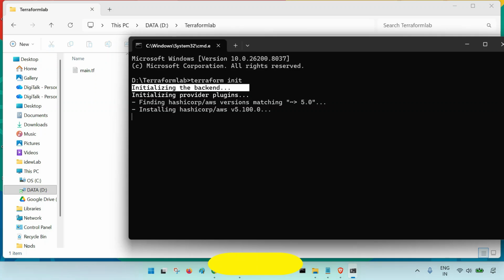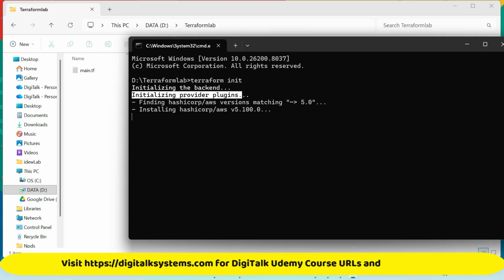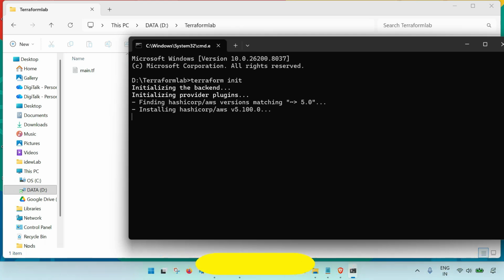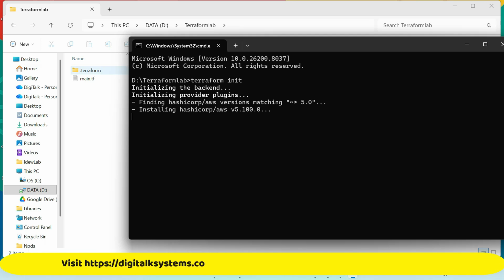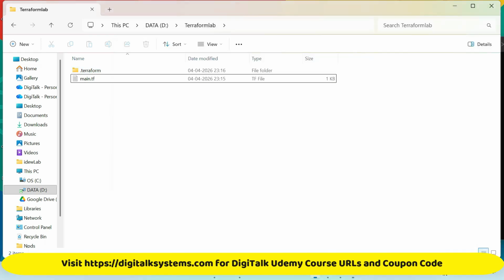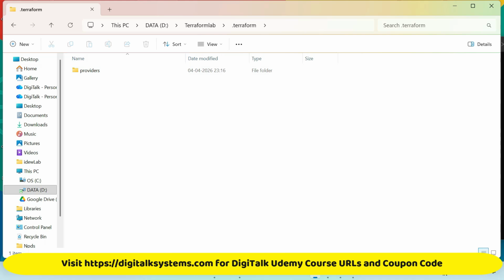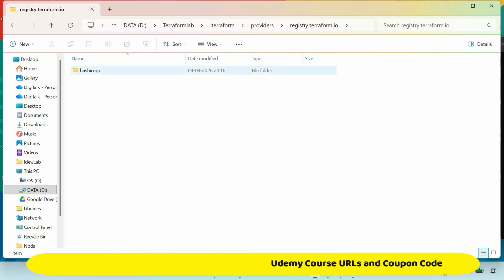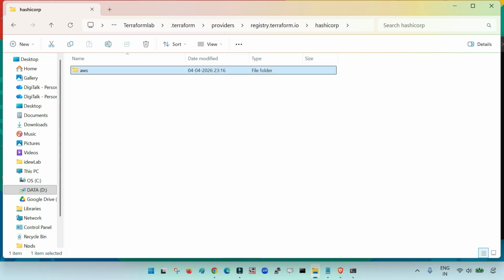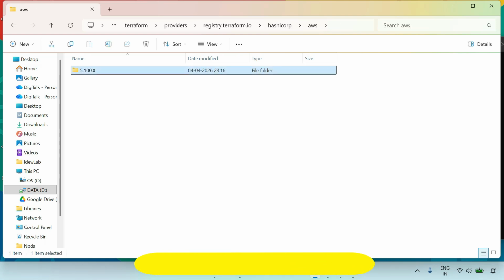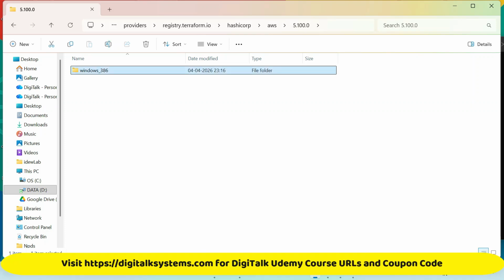You can see initializing the backend, initializing provider plugins, finding HashiCorp AWS versions matching 5.0, installing HashiCorp AWS 5.0. Now you will see that a folder with the extension .terraform is created here. If I go inside, you will have providers, registry.terraform.io, HashiCorp, AWS, the version, and then the Windows machine.